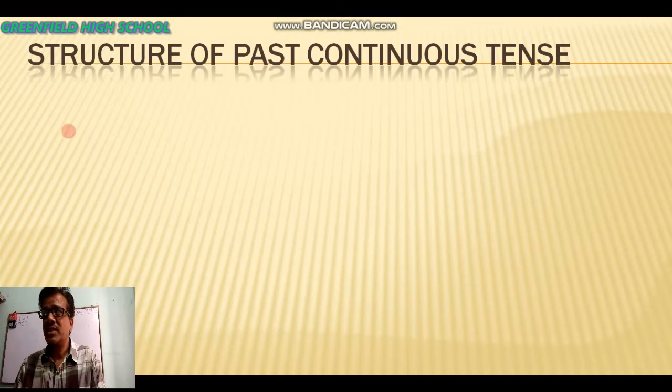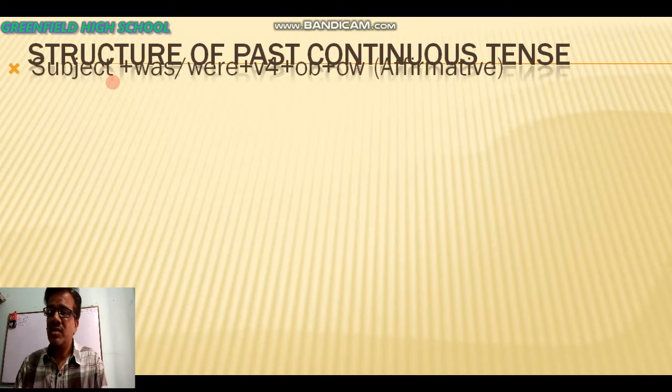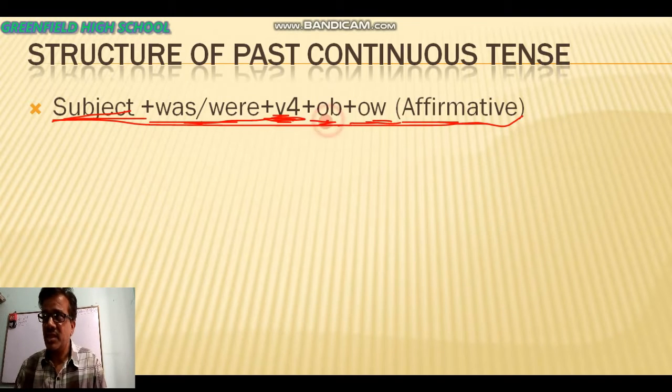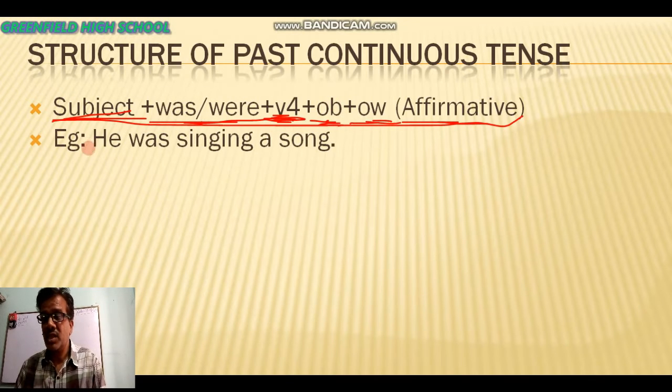Now we are going to know the structure of past continuous tenses. First we have to know the affirmative sentence. For that you have to at first write the subject. Whenever any sentence is started, that means first subject, and after that was, were. If there is the singular subject, then was, and if there is plural subject, then were. And after that you have to write V4, that means ing word, and after that object and other words. This is the structure of affirmative sentence. This is the example. He was singing a song.